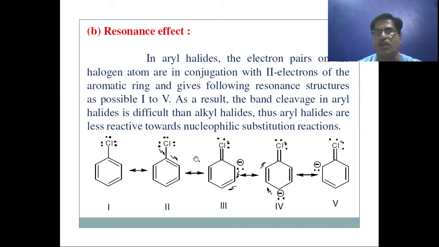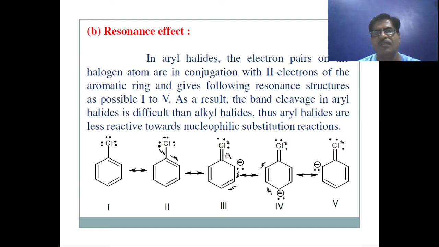These are all resonance structures of chlorobenzene. Here the Cl atom has 3 lone pairs, and the chlorine atom carries more negative charge than this carbon. So when one lone pair of the Cl atom is donated to this carbon, it creates a double bond between this C and Cl.